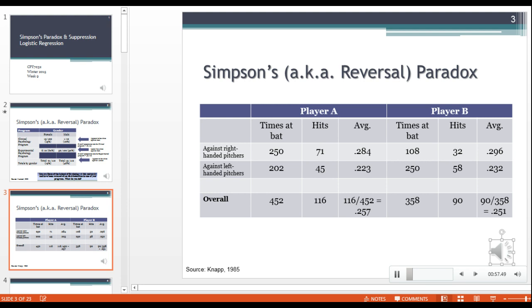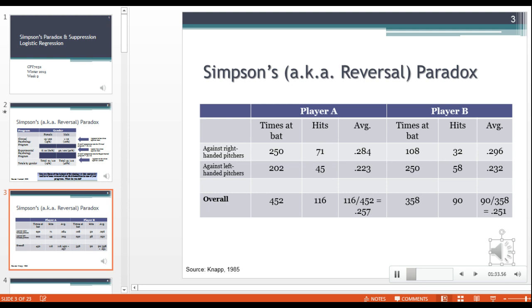So with that in mind, for player A we have a batting average of .284 against right-handers and .223 against left-handers. Okay, and for player B, we have a little bit higher for each. With right-handers, we have .296, and for left-handers, we have .232. So by all accounts so far, it looks like player B is going to be the better one because their average is better against both right-handers and left-handers.